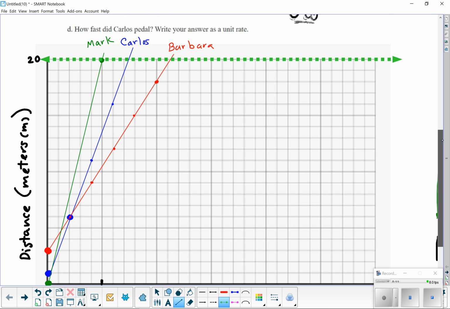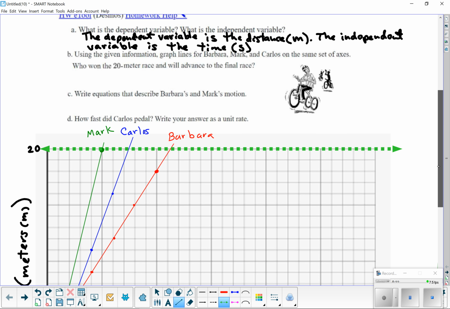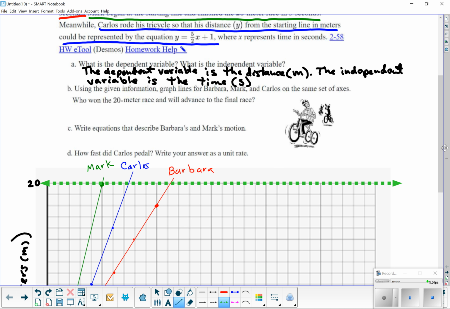Carlos, looks like Carlos got to 20 right here, which is maybe about 7.5. And Barbara looks like she got it at maybe 11.5, a little bit after 11 seconds. Right? So I would say Mark wins. So who won the 20-meter race and will advance to the final race? Okay, so I would say Mark wins.